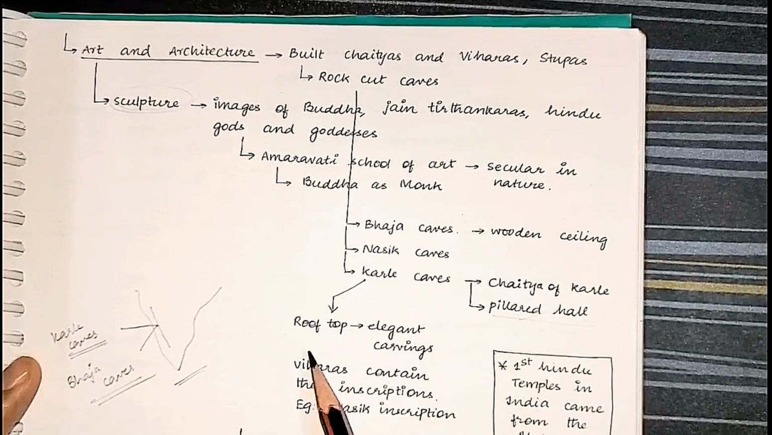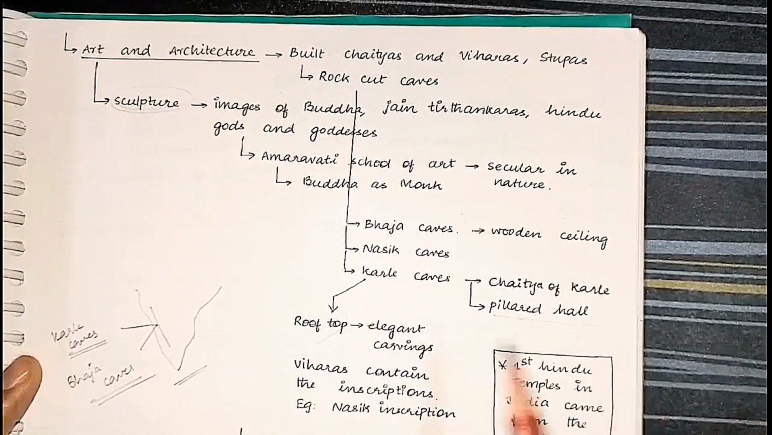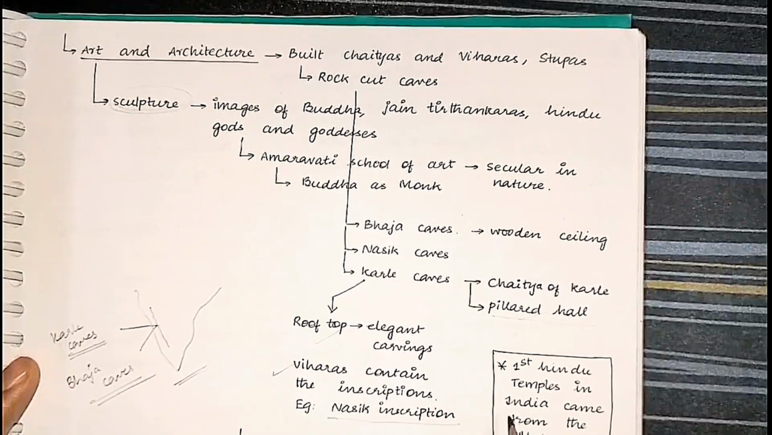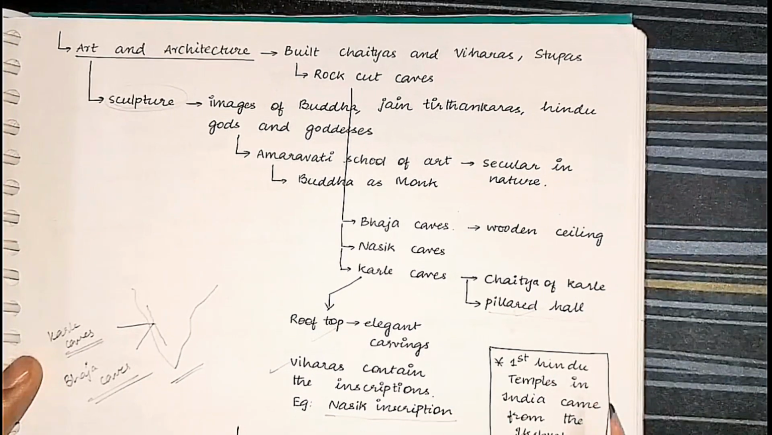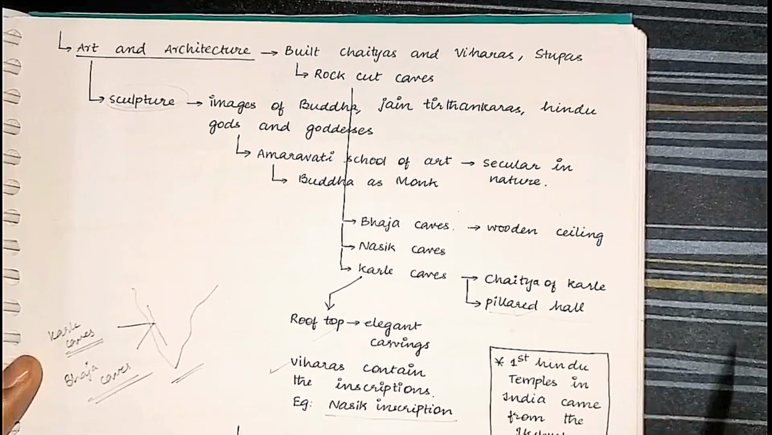It has a pillared hall. It has rooftop carvings. It has Viharas that contain several inscriptions. Viharas were used for inscriptions. Example, the Nasik Prashasti or the Nasik inscription by Gautami Balashri about Gautami Putra Shatakarni is present on the Vihara itself.